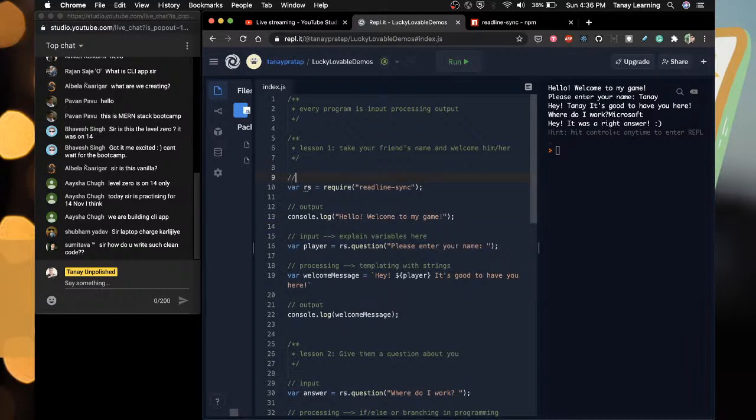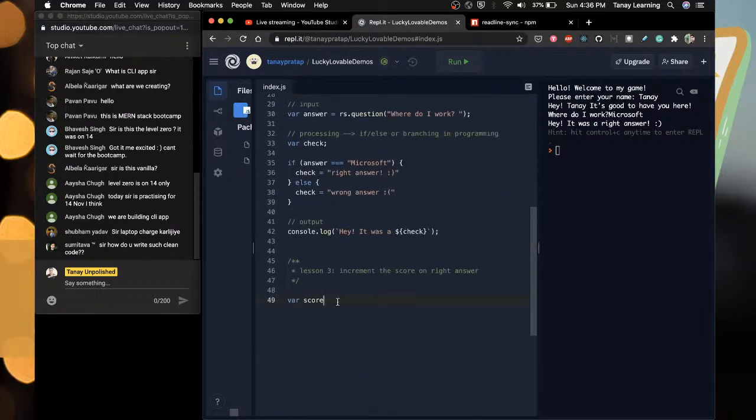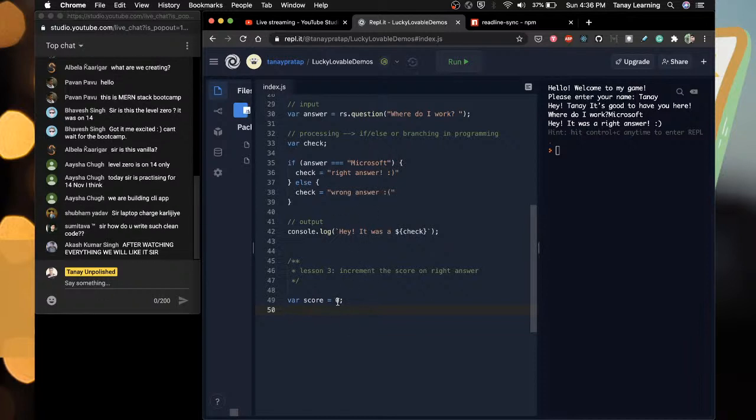And explain packages here, a little bit about node.js. See how much hard work I am putting in. Where score, lesson 3 is where score. So where score will be 0. Okay, every time you do a right answer, we should do score 0 plus plus.